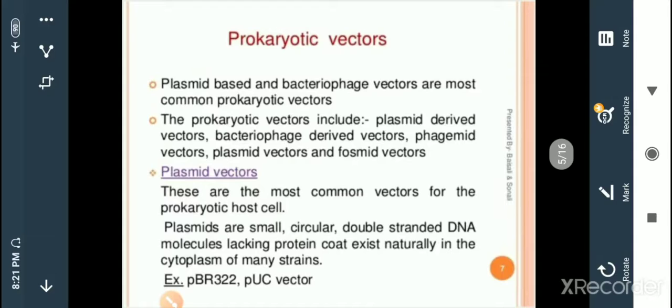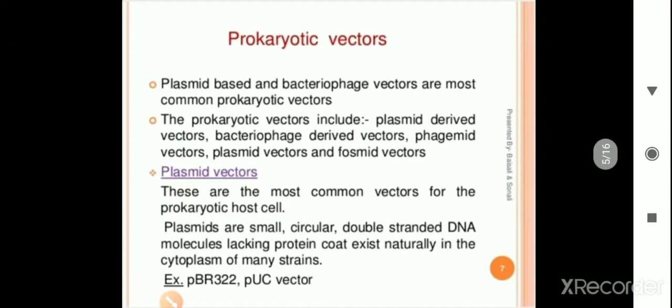The prokaryotic vectors are plasmid based, and bacteriophage vectors are the most common prokaryotic vectors. In prokaryotic individuals, those vectors are called plasmids. Examples of prokaryotic vectors are plasmid derived vectors, bacteriophage derived vectors, phagemids, and plasmid vectors.